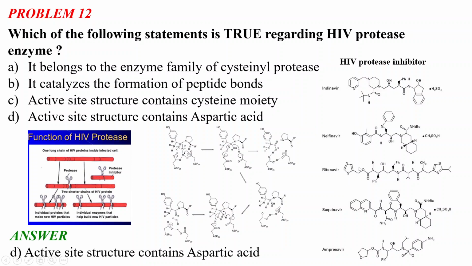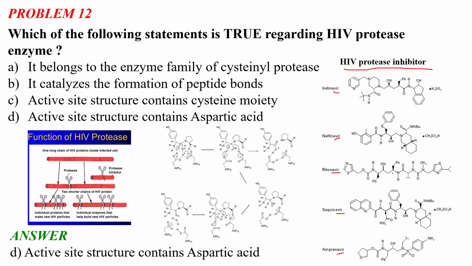Remember a few drug molecules which are HIV protease inhibitors: indinavir, nelfinavir, ritonavir, saquinavir, and amprenavir. Remembering the names of the drugs is actually very interesting. You can see that each of the drugs has this vir sequence at the end. So if you are given a name like indinavir, and you remember that these are examples of HIV protease inhibitors, it will be very easy.